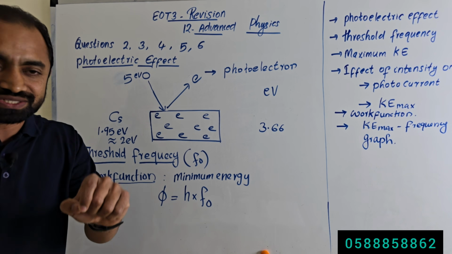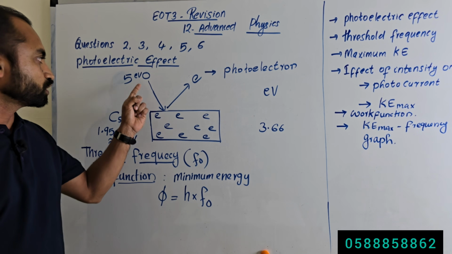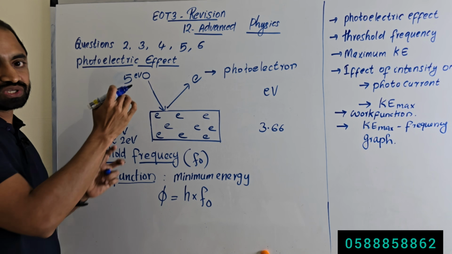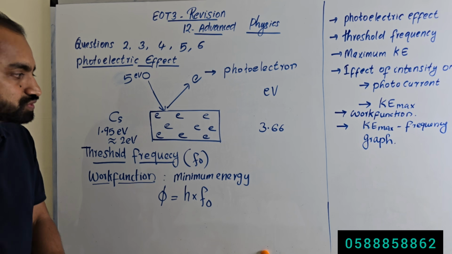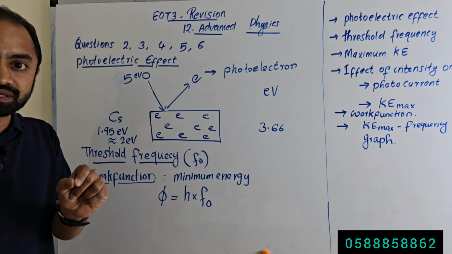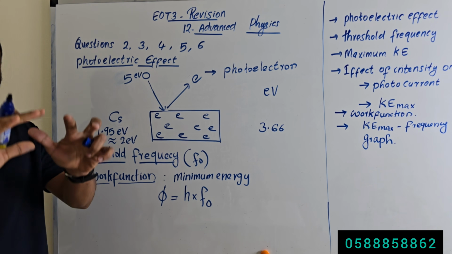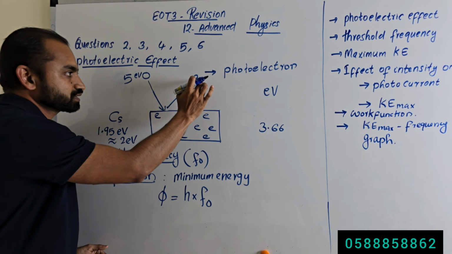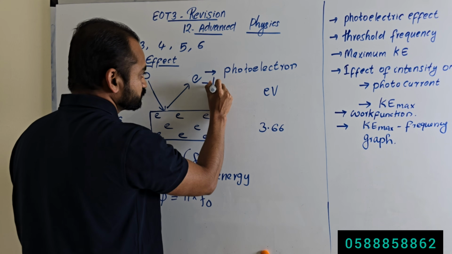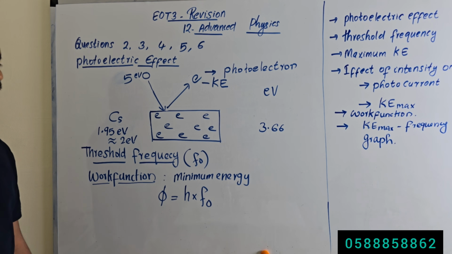How much energy is required to remove the electron out of the metal? Only 2 electron volt. So how much is remaining? 5 minus 2. The photon has 5 electron volt, and 2 electron volt is used to move the electron out of the metal. What about the remaining 3 electron volt? It will appear as the kinetic energy of the photoelectron. The emitted electron is called photoelectron.